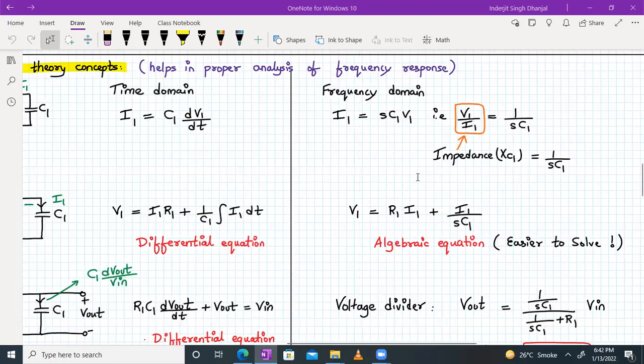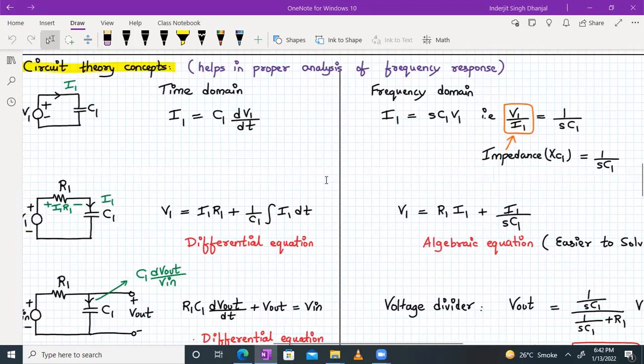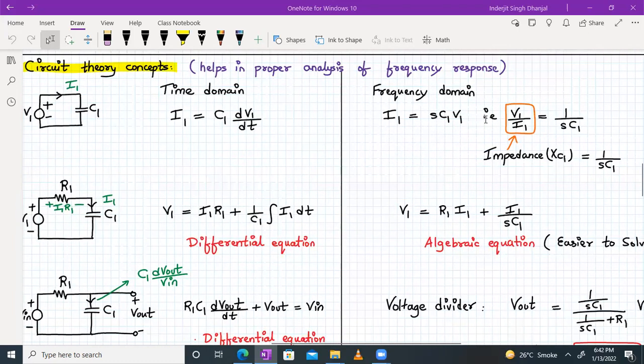And V1 upon I1 is nothing but your impedance, right? If it was a resistor, we would call it resistance, but in case of an inductor or a capacitor, we call it impedance. So the impedance of this network is XC1, which is 1 upon S into C1. As you can see, it's much simpler to analyze in frequency domain than in the time domain.